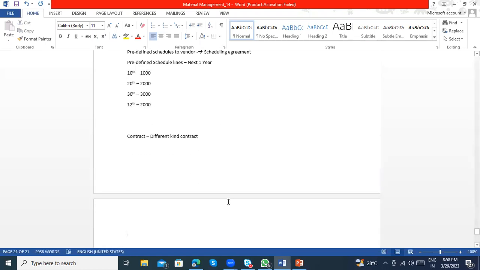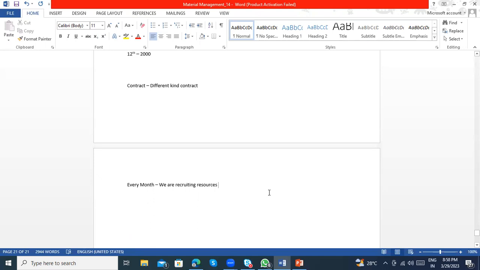Let's say how it will look if I take the same example above. Every month we are recruiting resources. I'm giving a similar example, but in a different way.